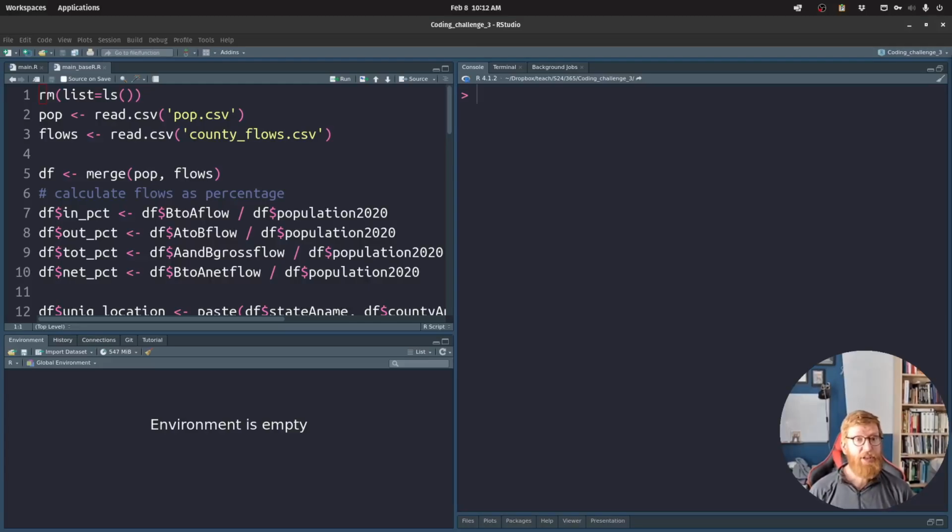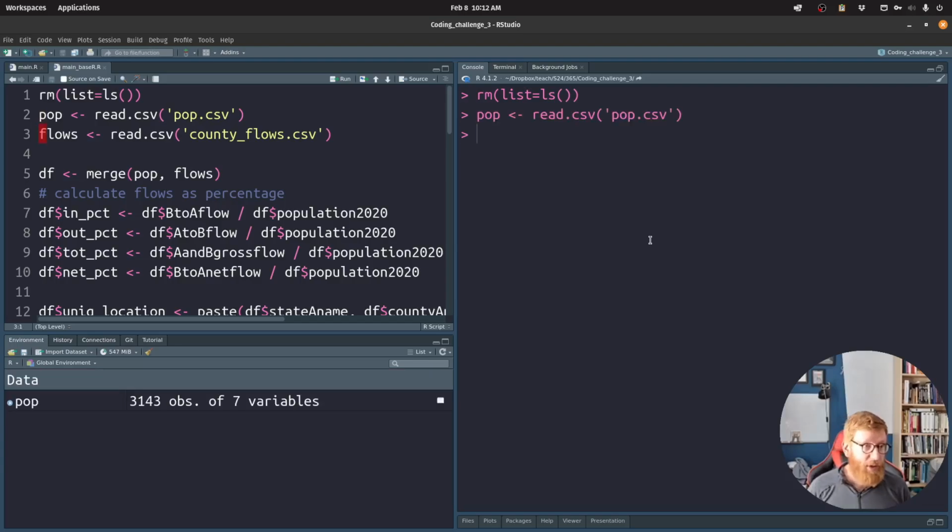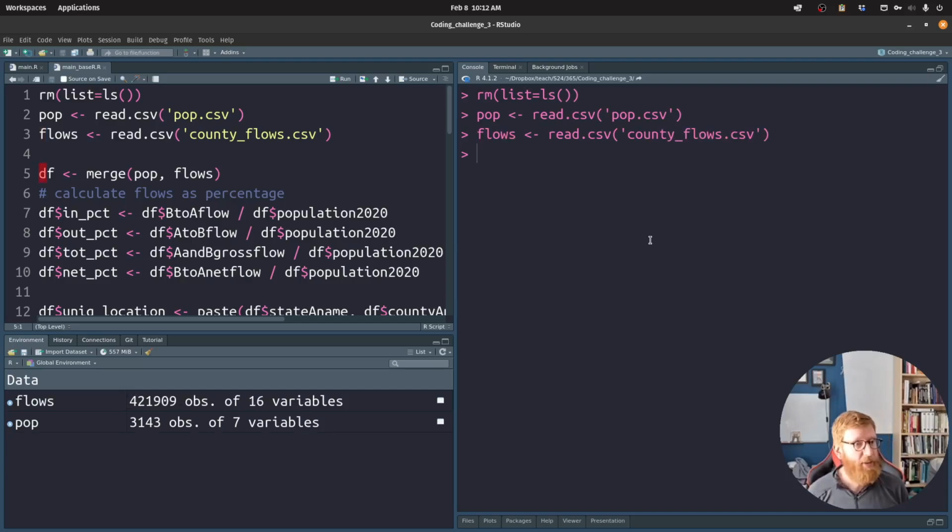All right, let's take a look at this coding challenge with the base R approach and with the benefit of a little bit of practice that I've done before recording this. So, as usual, we're going to clear out our workspace so that our environment is empty and we're not accidentally using some solution that we've figured out and snuck in the back way. So, we've cleared everything out. We're going to load in our population data with read.csv, our flows data with read.csv, and then we're going to